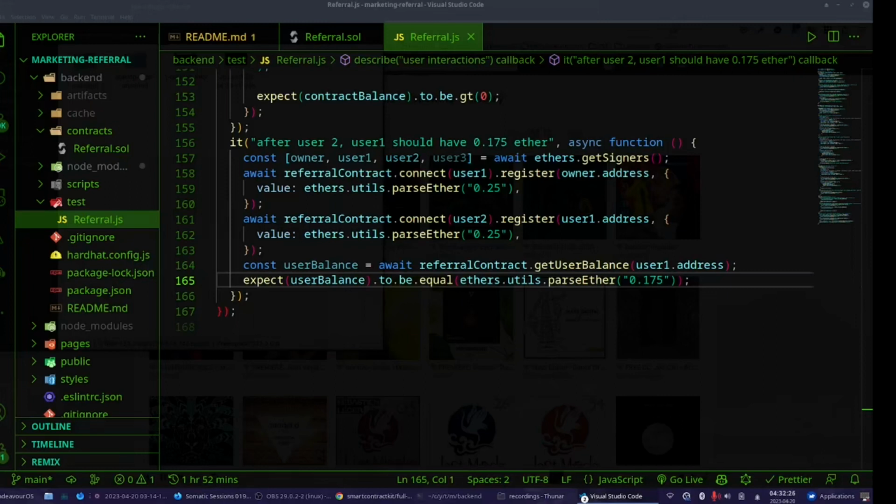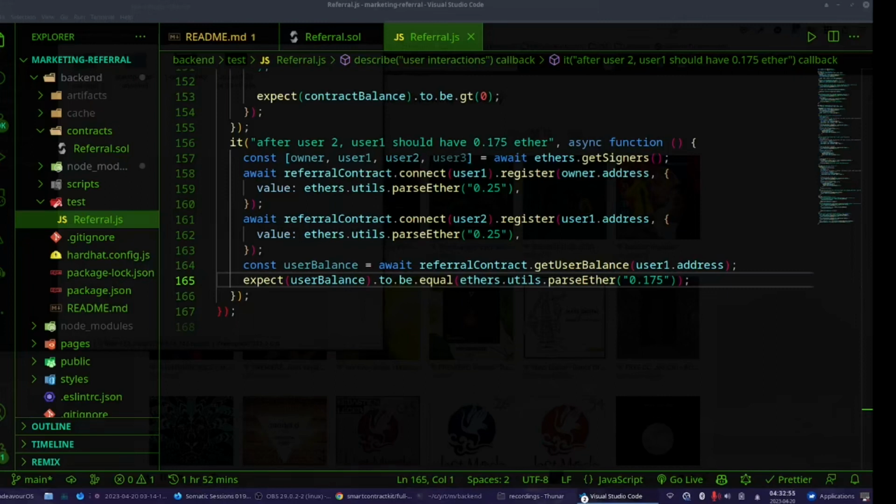After that, I tested that the contract should have 0.75 Ether after the initial user. I'm not going to test again. After the third user, the contract should have 0.35 Ether. I'm not going to test that either. You can find it on the GitHub repo.